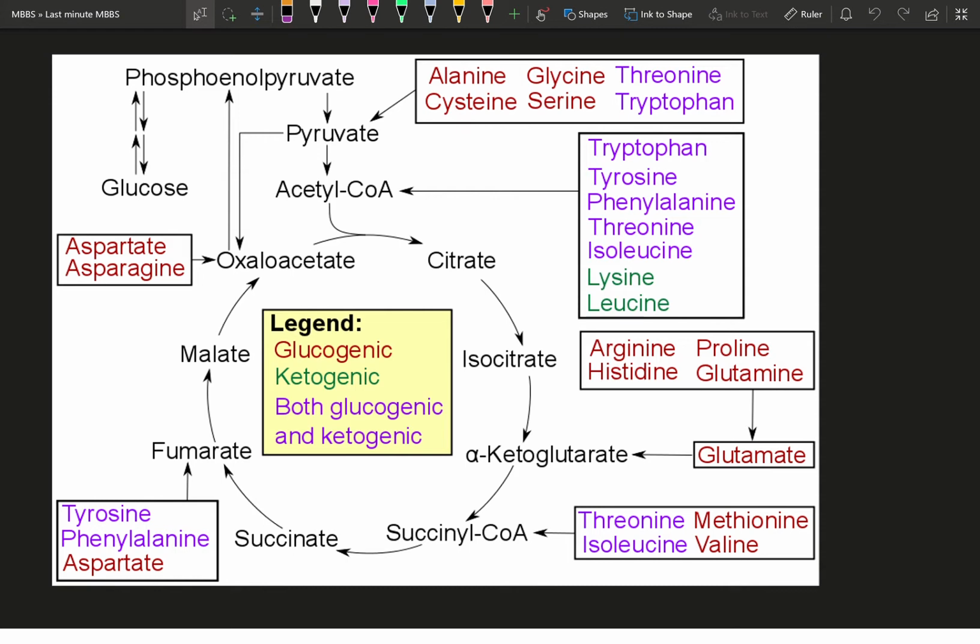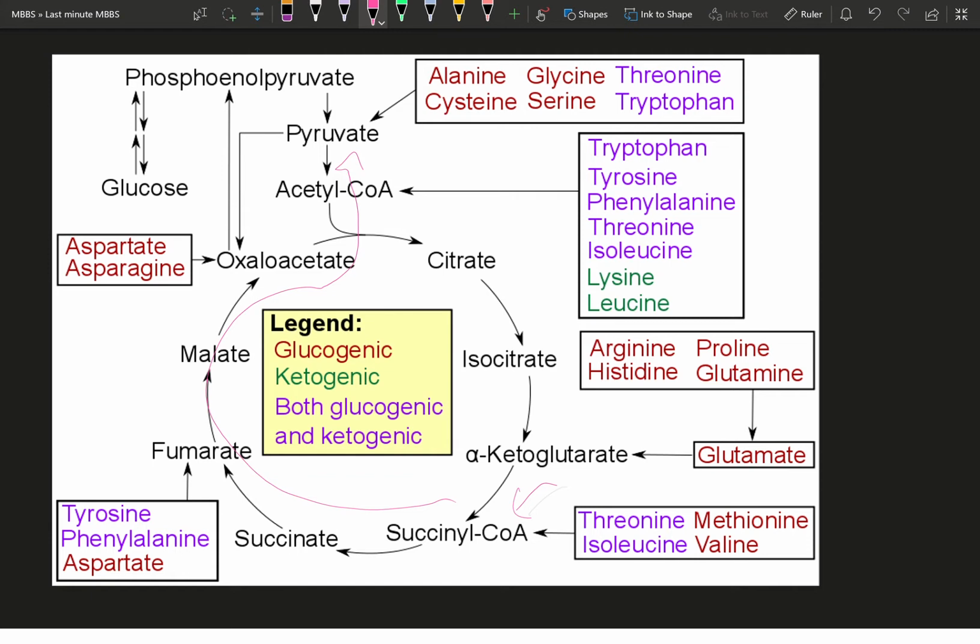Suppose I take threonine, it goes to succinyl CoA and then it goes back here, goes to pyruvate, and pyruvate is the substrate from which glucose can be formed. That is the common pathway, but there are many complicated pathways. But the essence of this topic is that the carbon parts of all amino acids are going to be used to make energy.